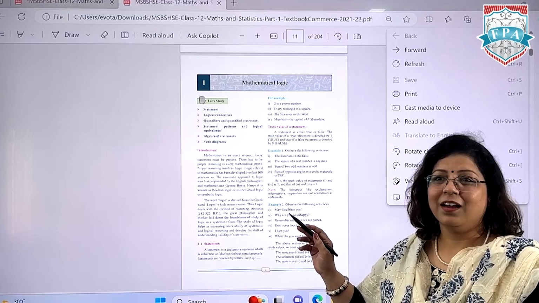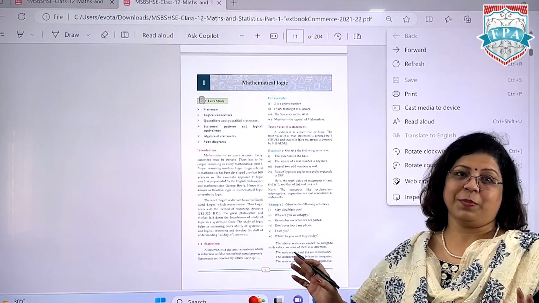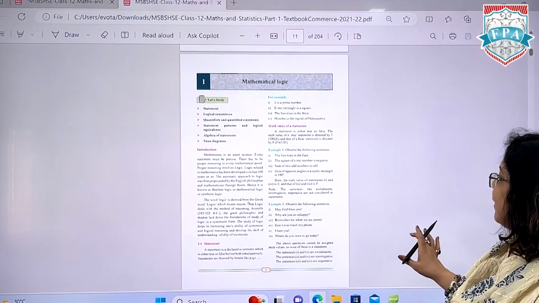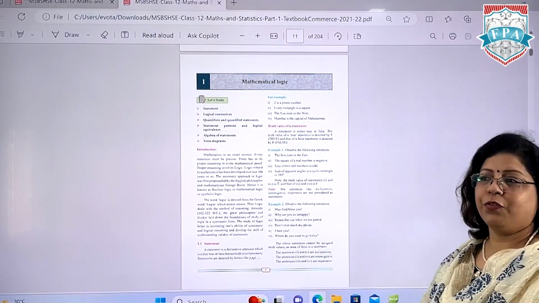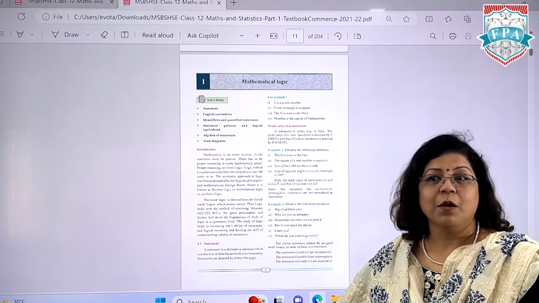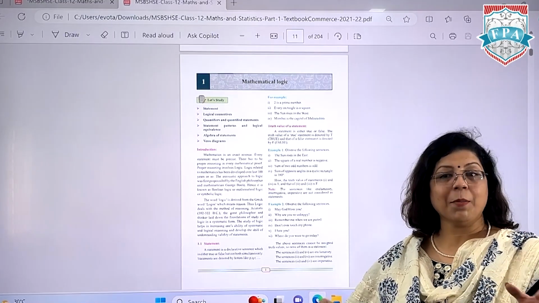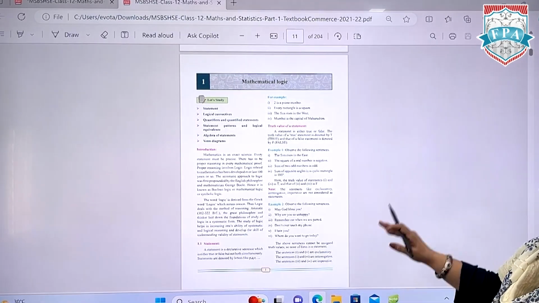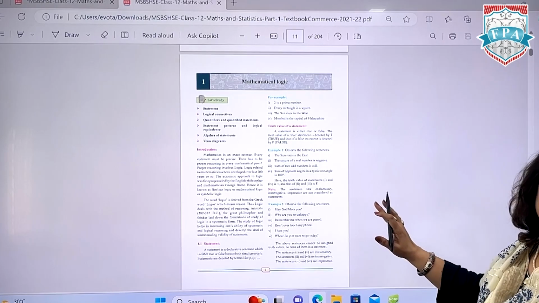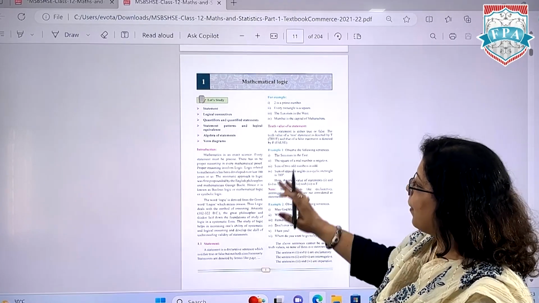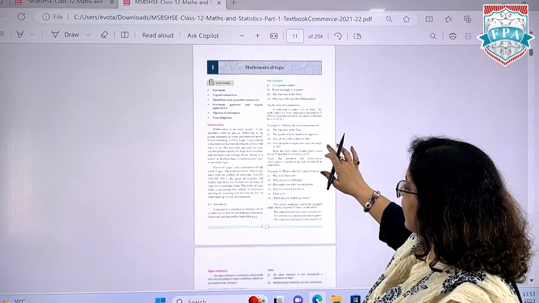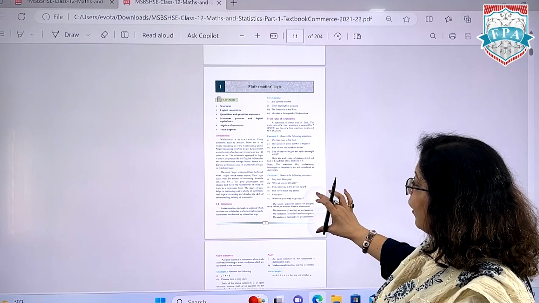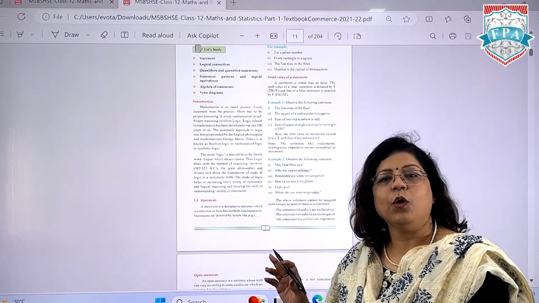Here the logic we are talking about today is not based on any kind of probability or any kind of chance. It is mathematical logic, and mathematics is an exact science. So here also we are going to see something which is exact science. The first thing in mathematical logic is basically the statements. The word logic has come from a Greek word, logos.